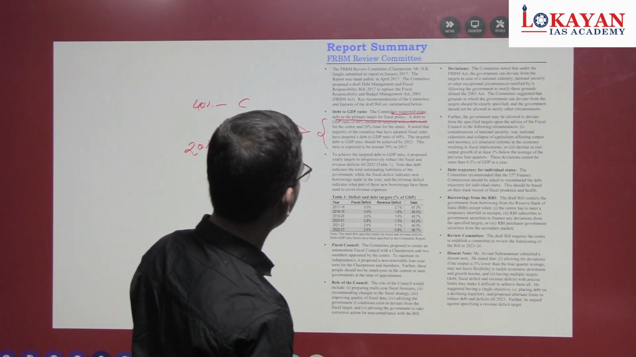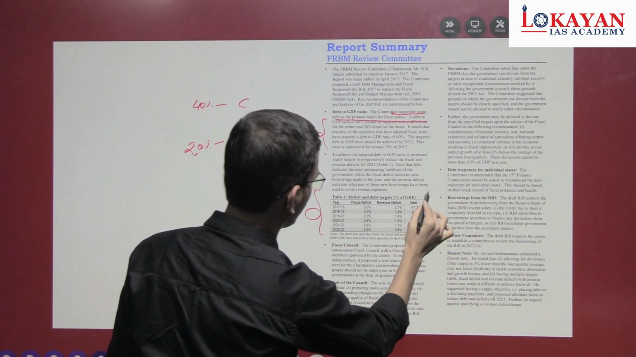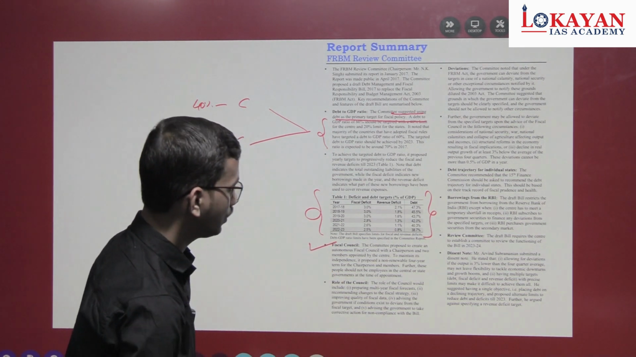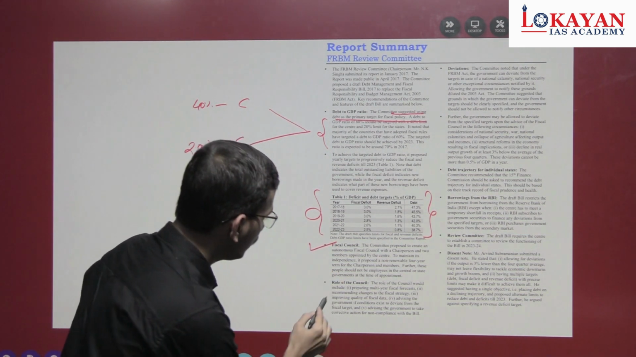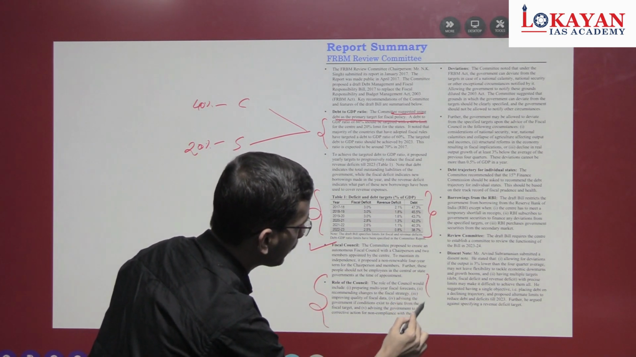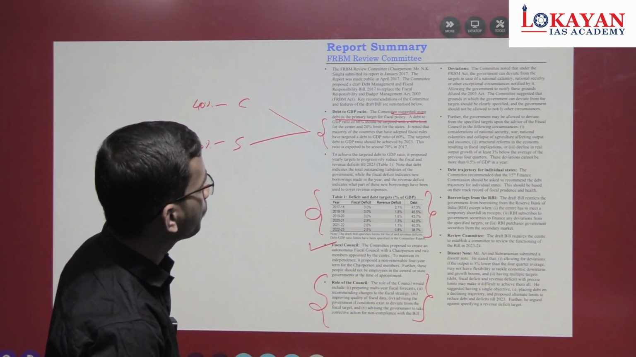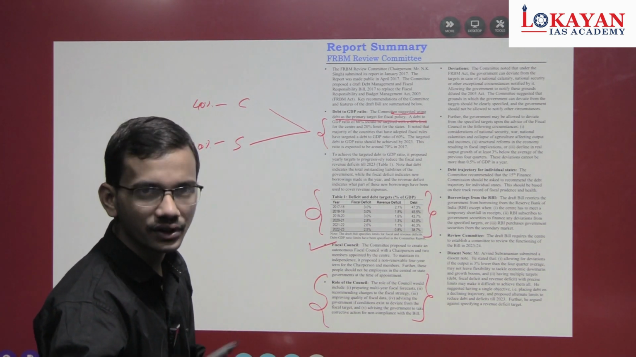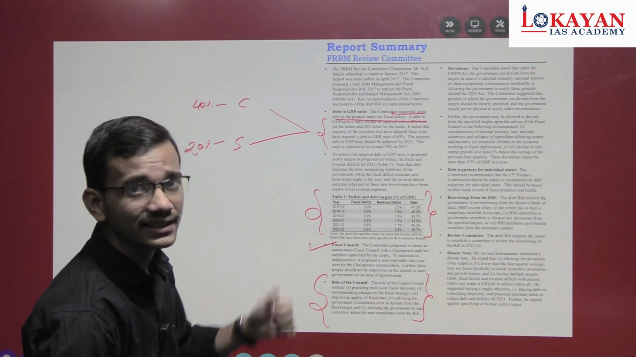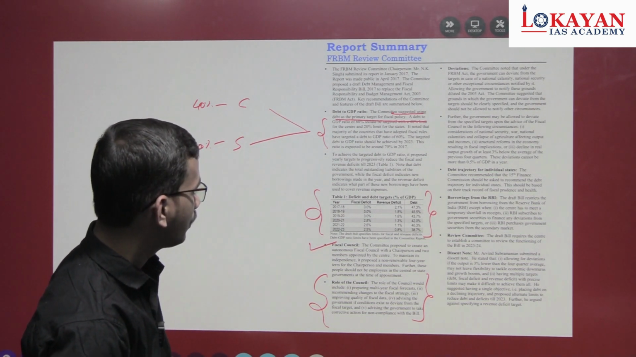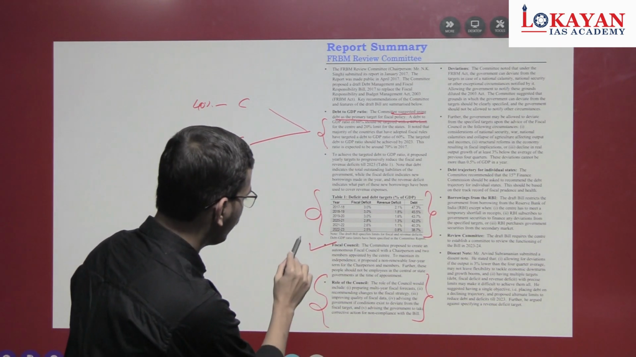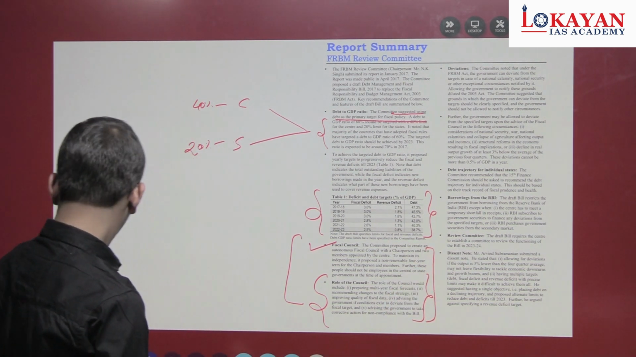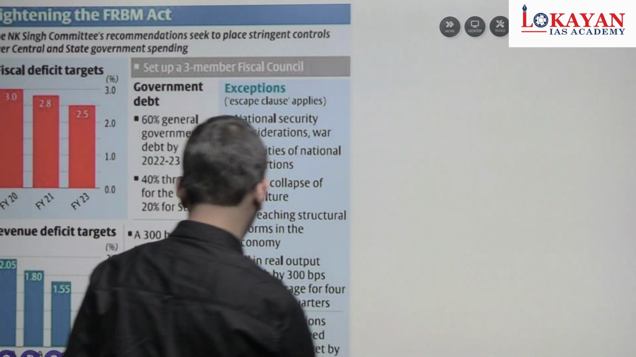To achieve the target, go through this: establishment of a fiscal council, and the role of the fiscal council. So a question can be asked: the fiscal council was recommended by which committee? There is the FRBM NK Singh committee, the FRBM review committee. What is the fiscal council's role? It is given here. A question can be asked on this. Last point is this one.